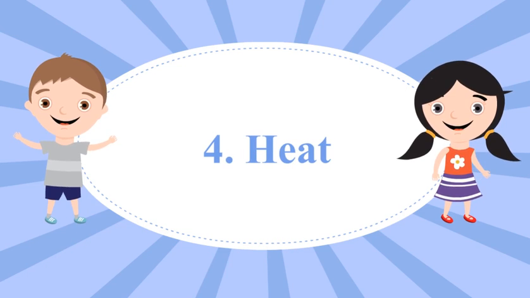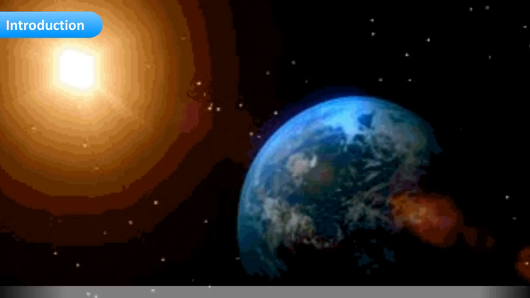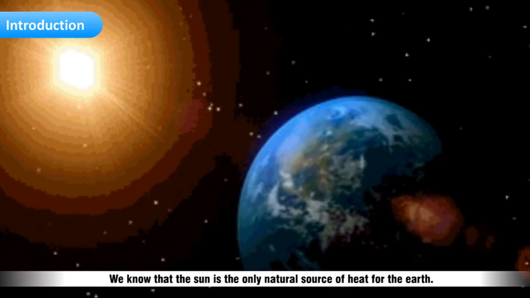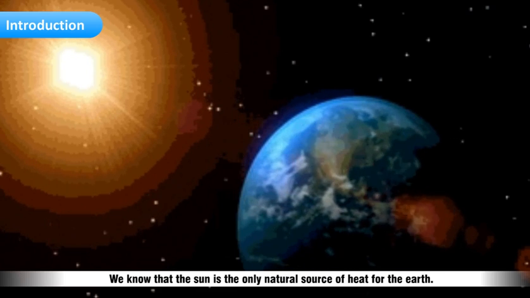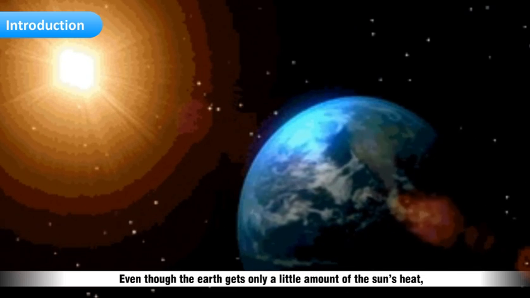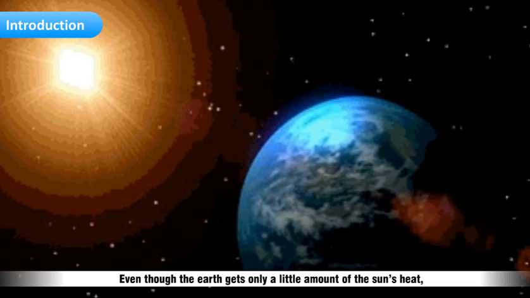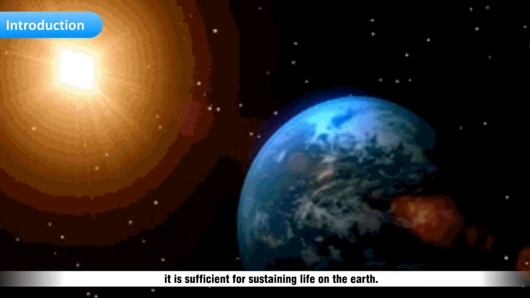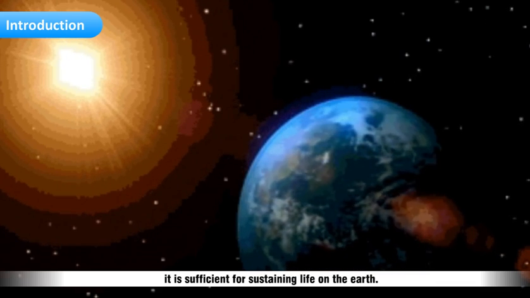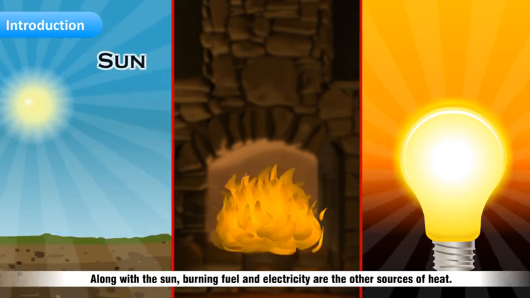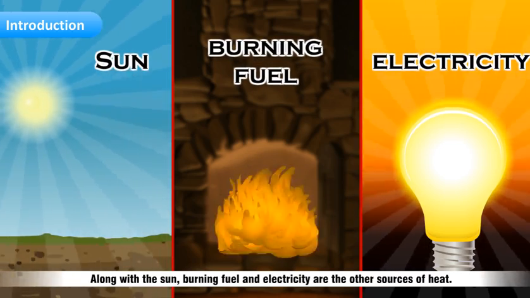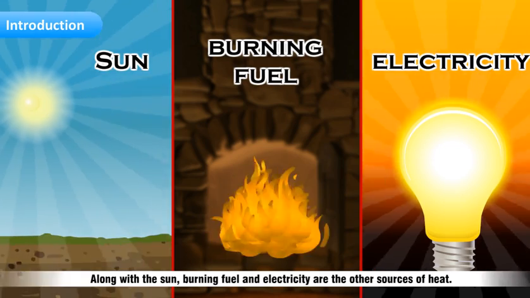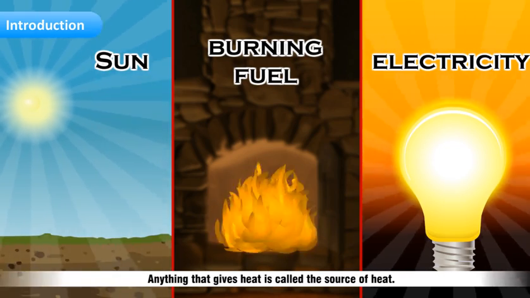Chapter 4. Heat. Introduction. We know that the sun is the only natural source of heat for the earth. Even though the earth gets only a little amount of the sun's heat, it is sufficient for sustaining life on the earth. Along with the sun, burning fuel and electricity are the other sources of heat. Anything that gives heat is called the source of heat.